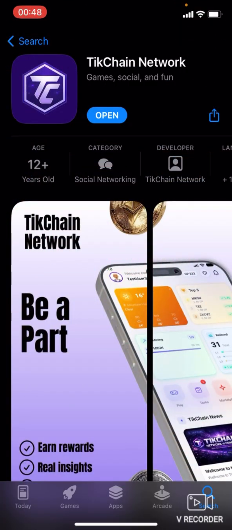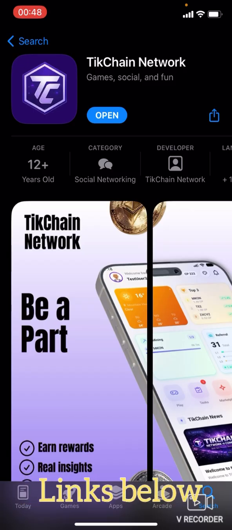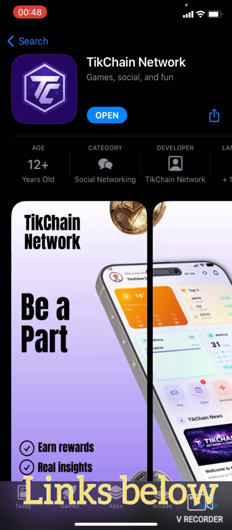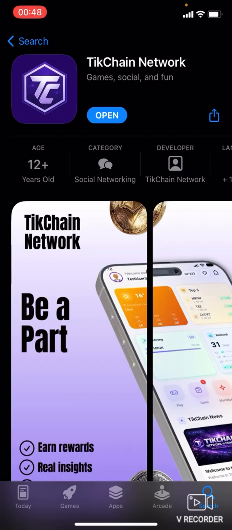If you click on the link in the description of this video, it will take you to your Play Store or your App Store. Both links are down there. If you click on them, it takes you to where you can download and install this application. All right, mine is already downloaded on my mobile phone. All I need to do is to click on the open button.